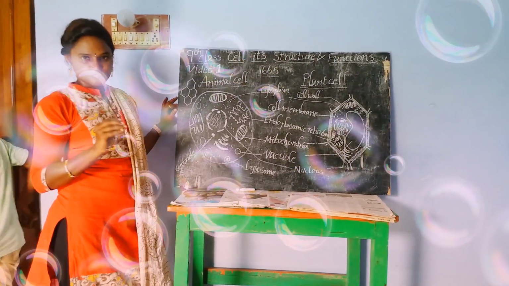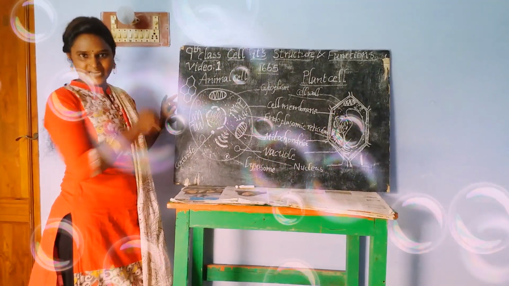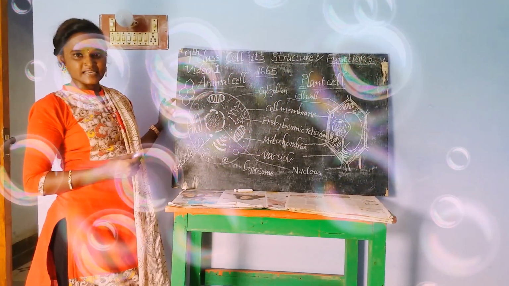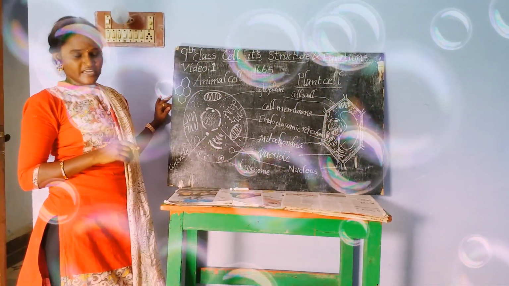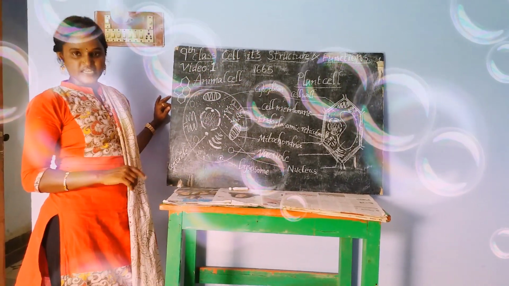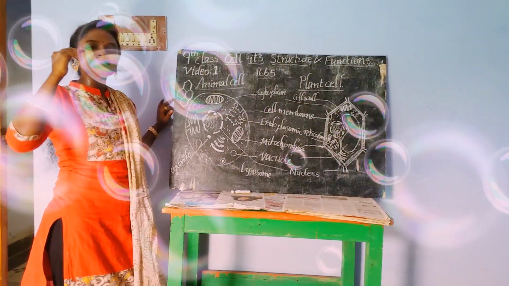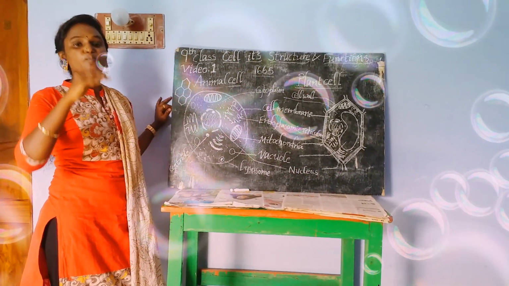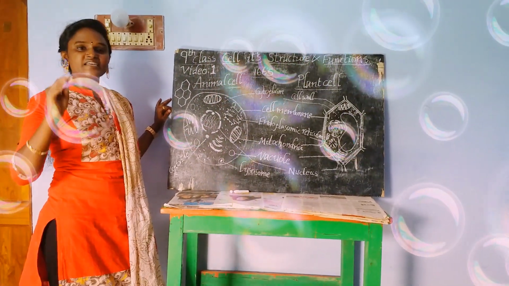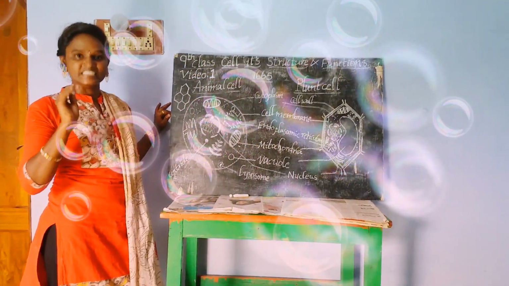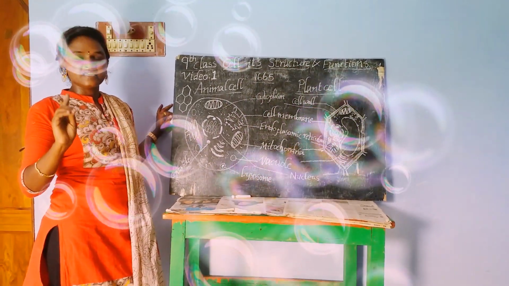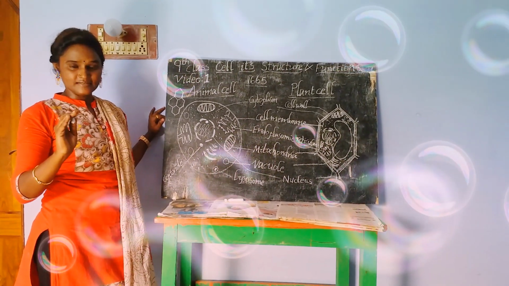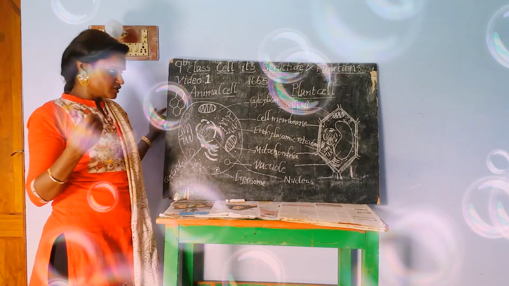A typical cell. You have heard the words animal cell and plant cell. Did you hear the word typical cell? Yes, a typical cell is a model cell. In general, there is no typical cell. To understand the cell better, we imagine and draw a model of the cell which represents all the cell organelles in it. A typical cell is a model cell which represents all the cell organelles in it. Okay? I think you get some clarity.